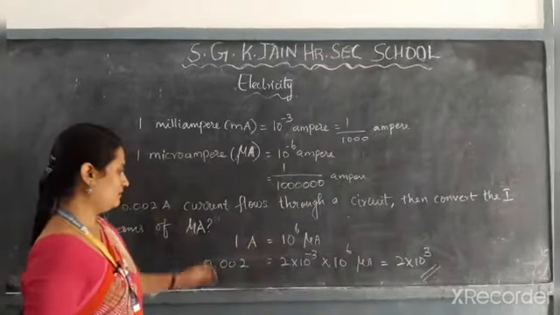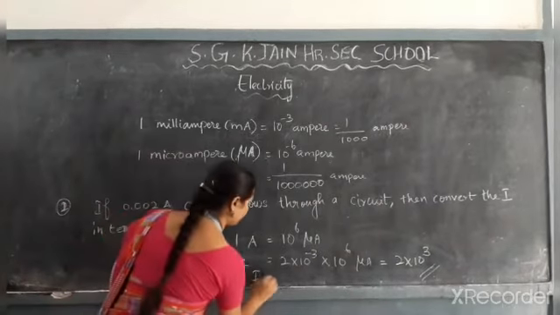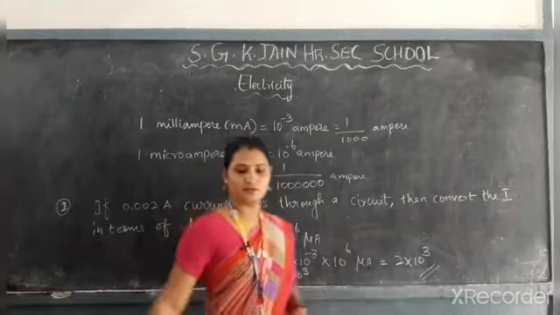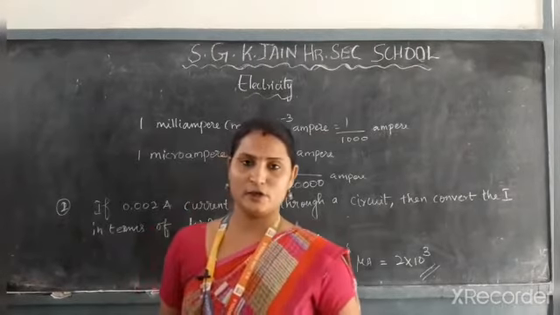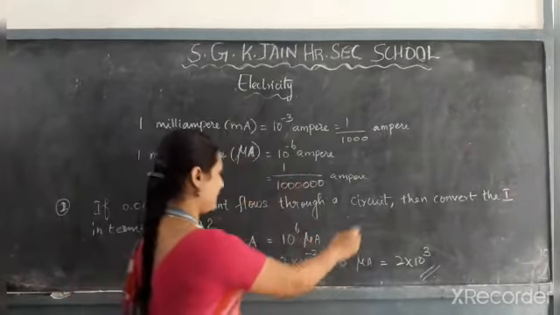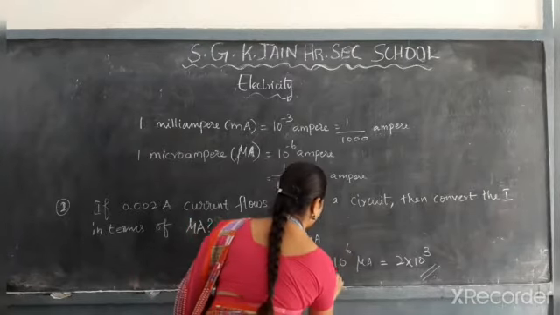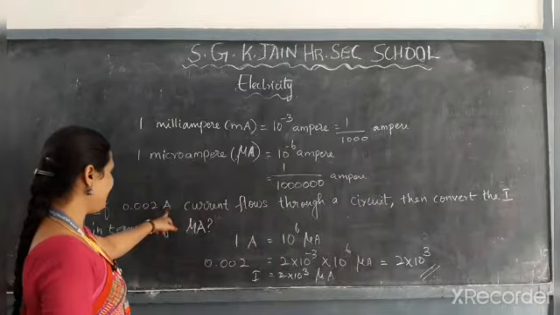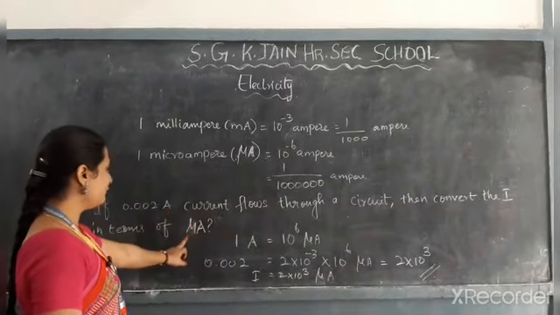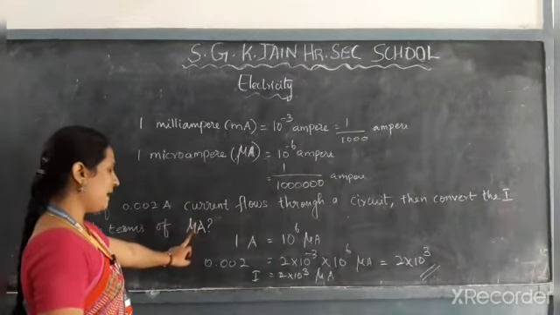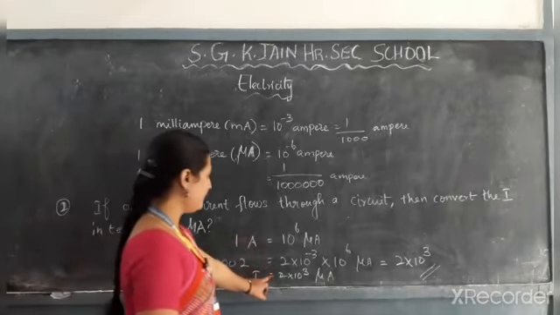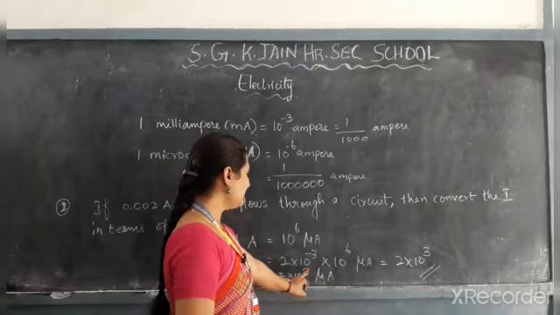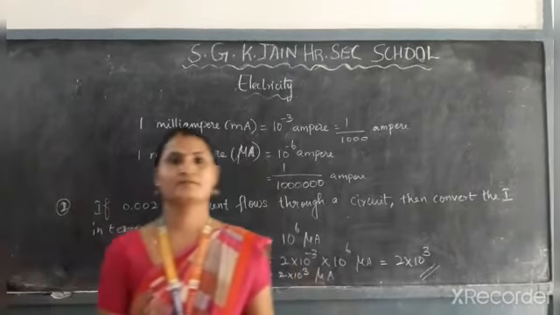This is the current. You can mention microampere here. If you convert 0.002 ampere of current in terms of microampere, you will get this value, 2 into 10 to the power of 3 microampere.